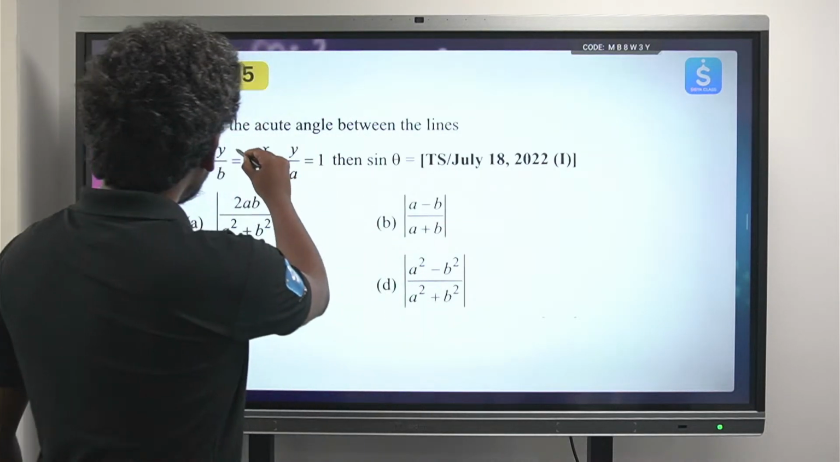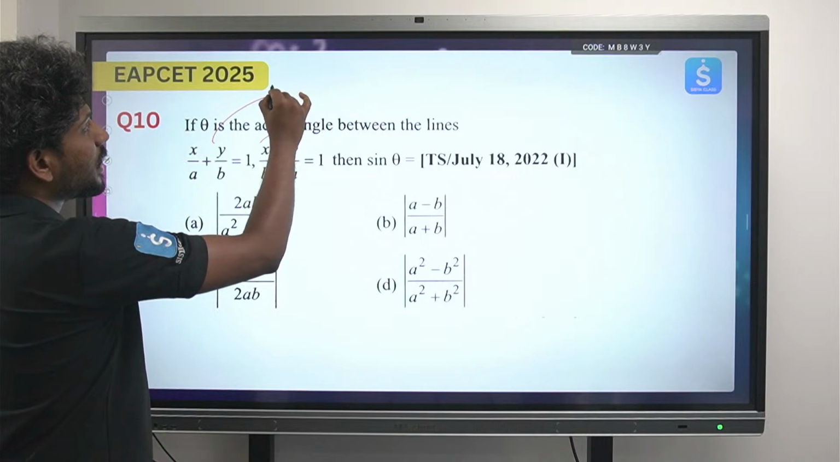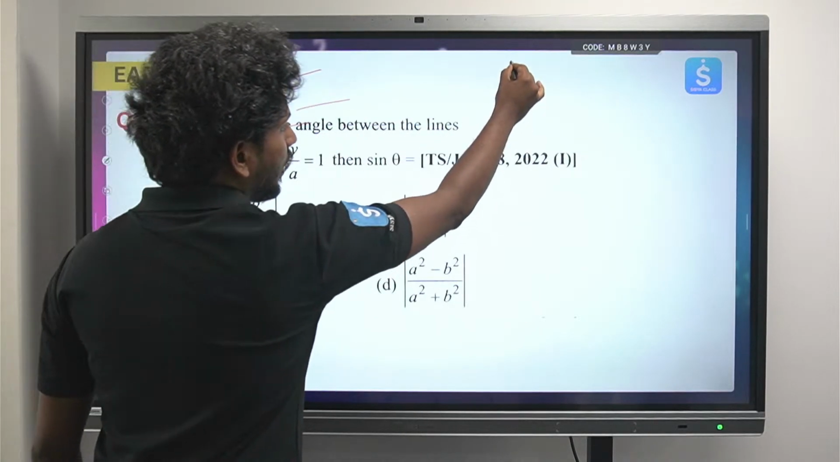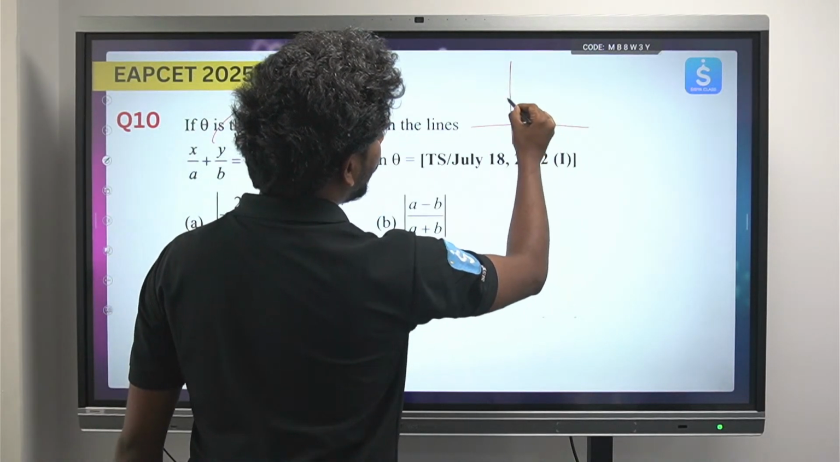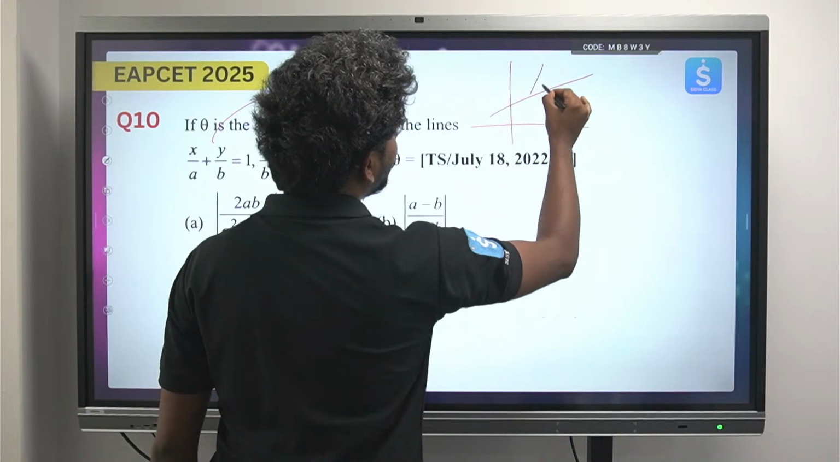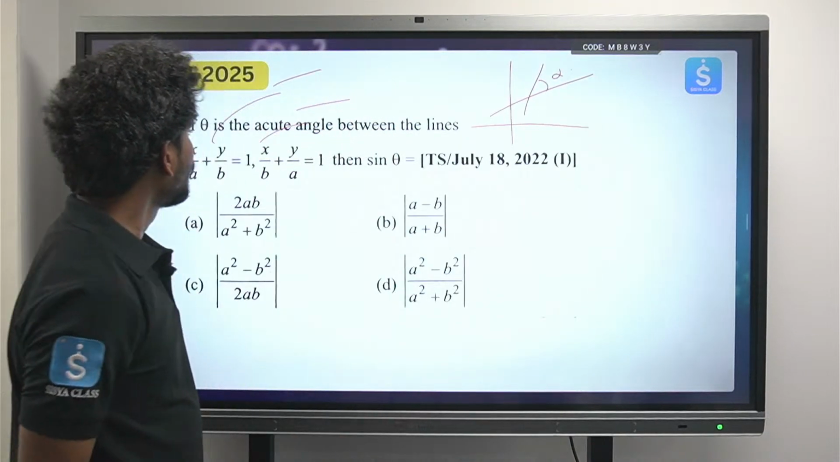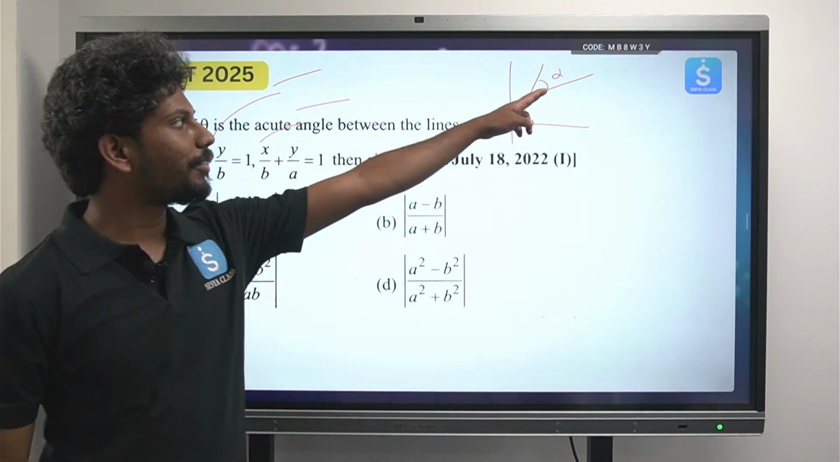So ఈ రెండు equations of line, they represent a straight line, right? So he is asking, in fact, like these two straight lines are something like this. This is some angle alpha. So theta is the acute angle between these two lines.